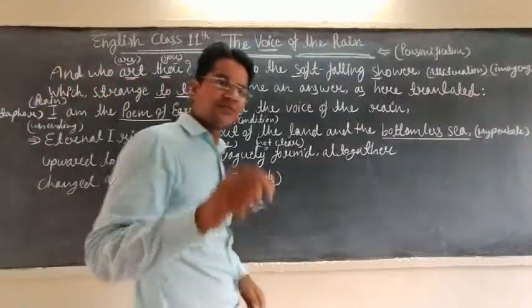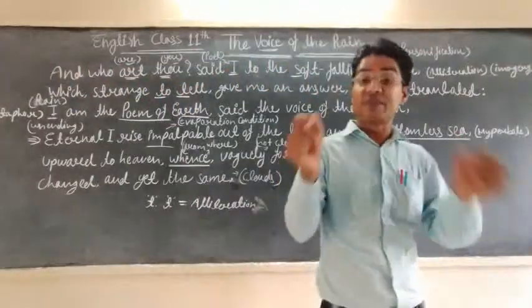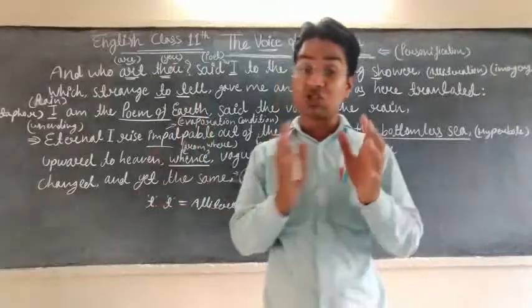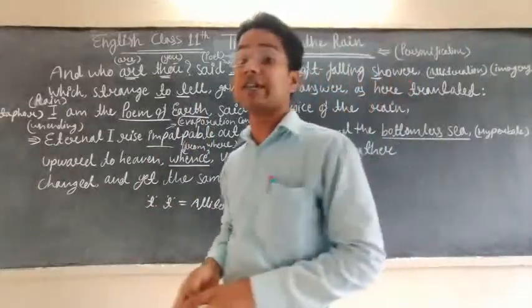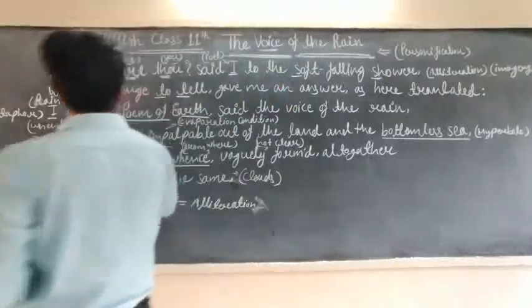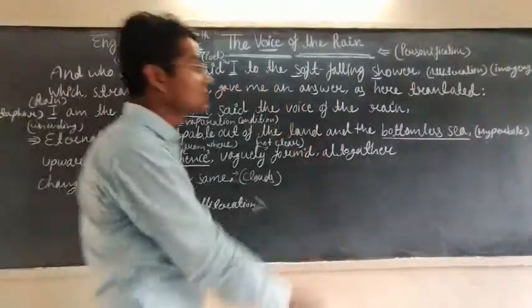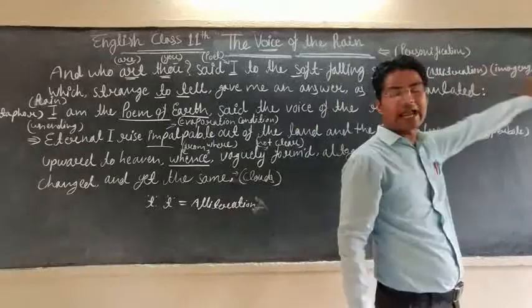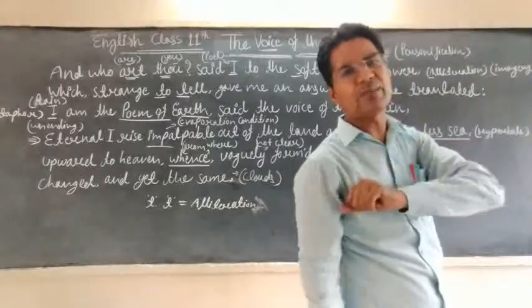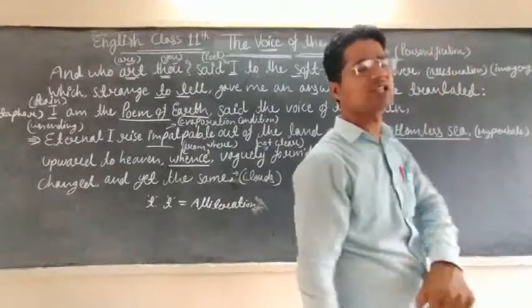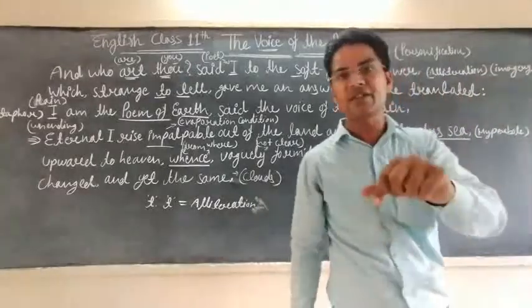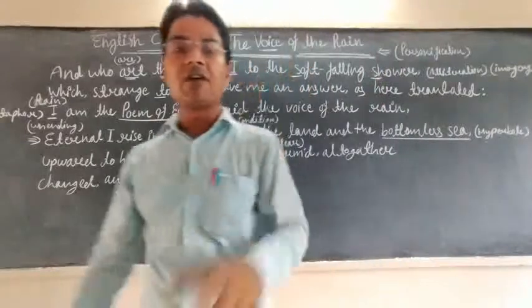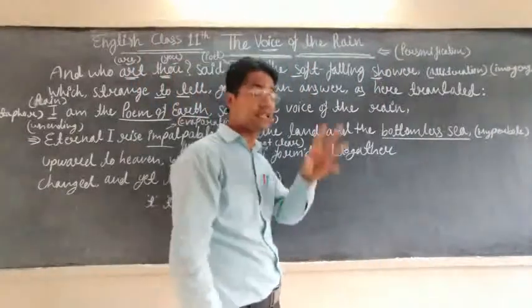Let's, students, discuss and solve which types of poetic devices are used here. This poem is written in the personification poetic device, and in the first line the poetic devices used are alliteration and imagery. There are two most important poetic devices used here. The first is alliteration and the second is imagery. How can we use alliteration and imagery? We will discuss now what alliteration and imagery are.